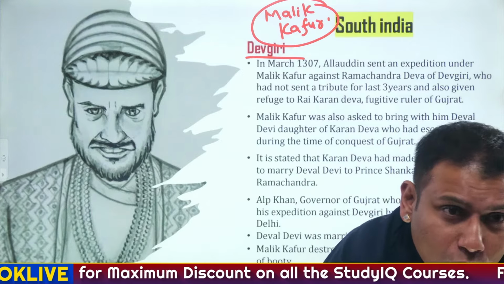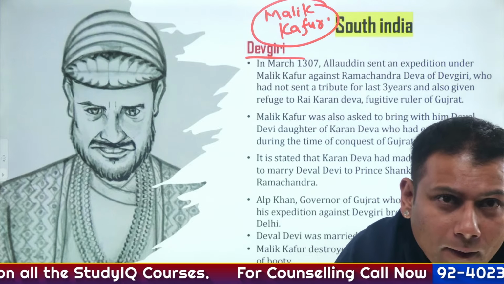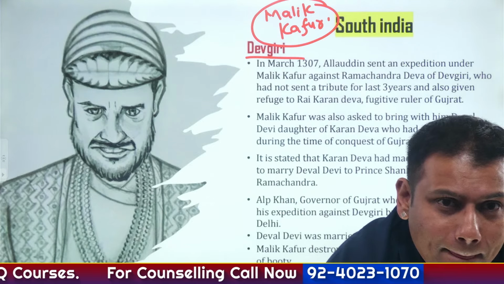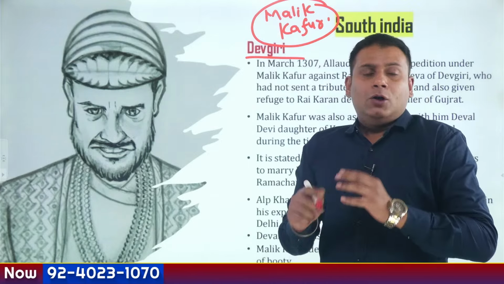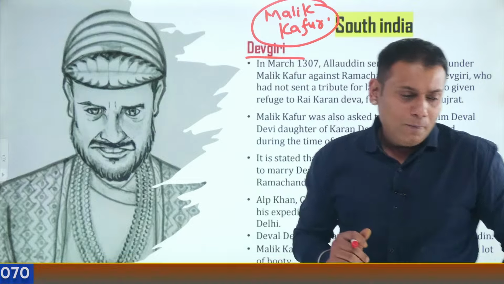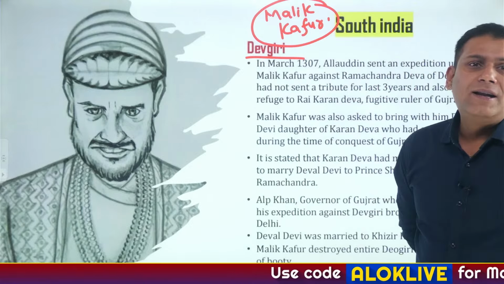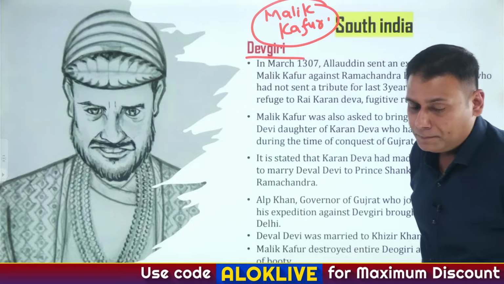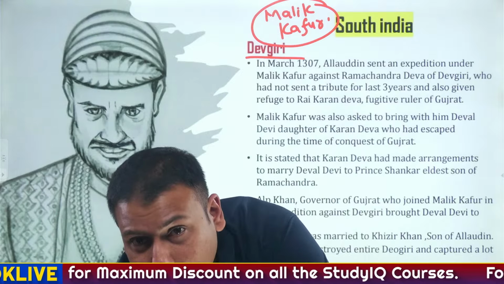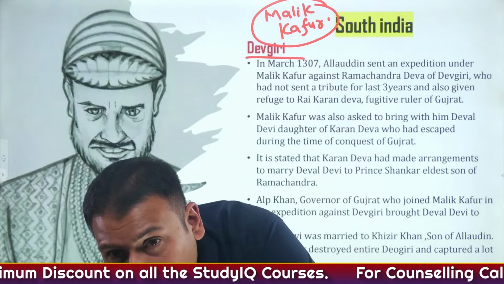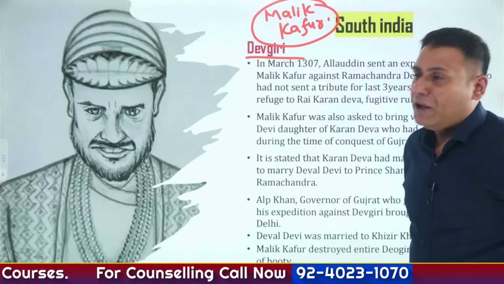To understand the exact scenario, he dispatched Malik Kafur.